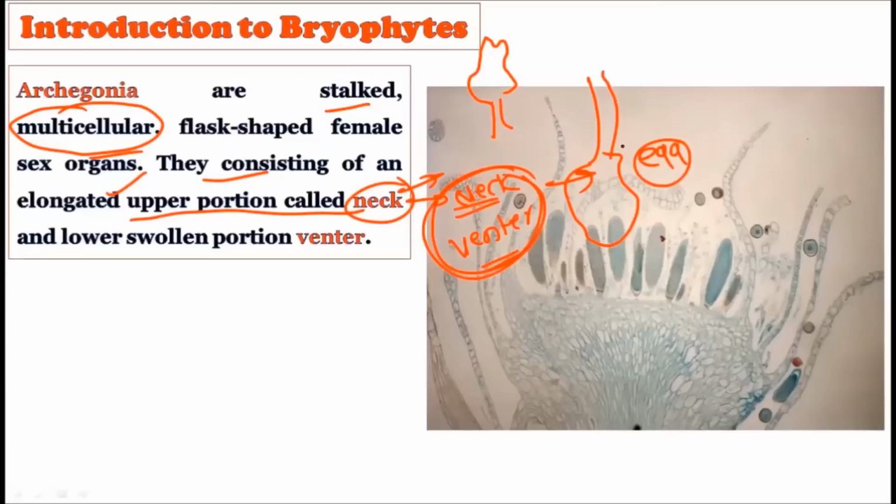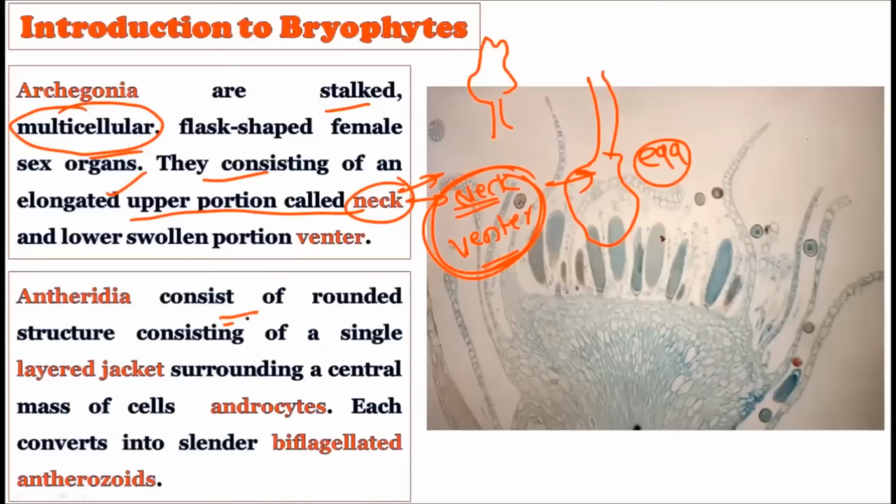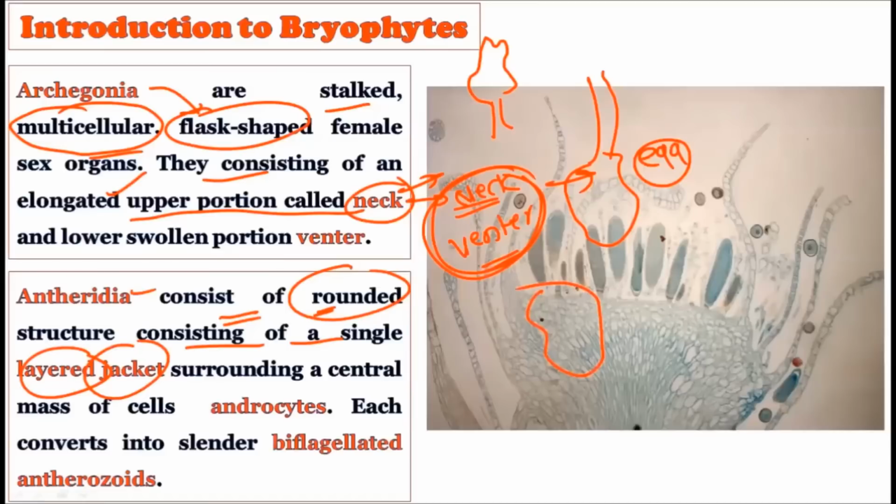All right. Now consider the antheridia. The antheridium is a rounded structure. Just like the archegonia show a flask shape, the antheridia show a round shape, consisting of a single-layered jacket. There is a single-layer jacket outside, which surrounds the central mass of cells, which are called androcytes. What we have inside are the androcytes, which become the anthrozoids.